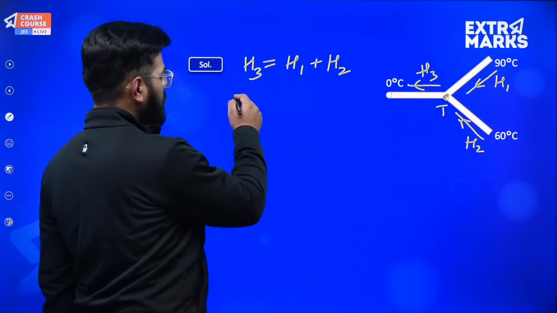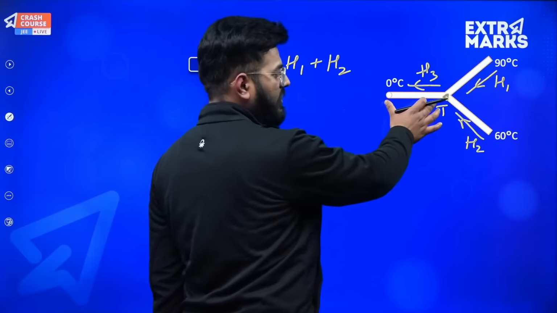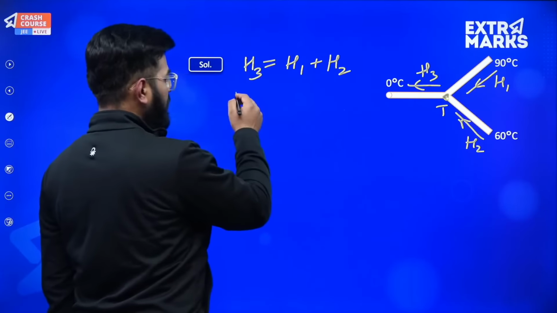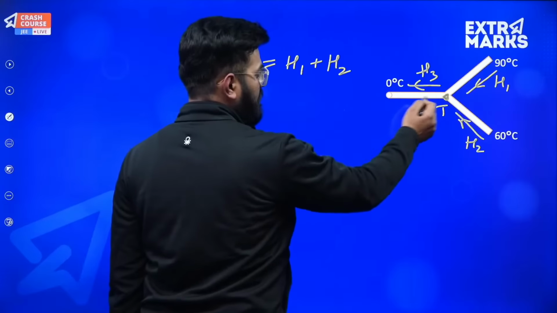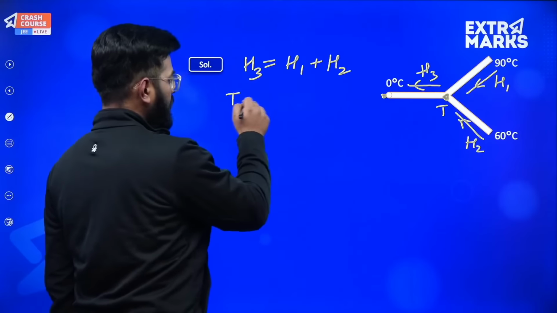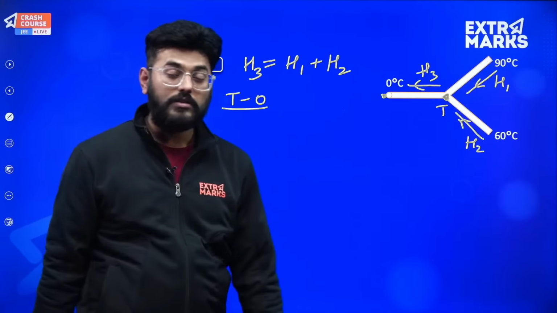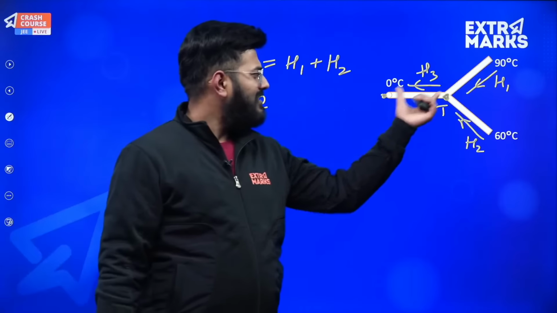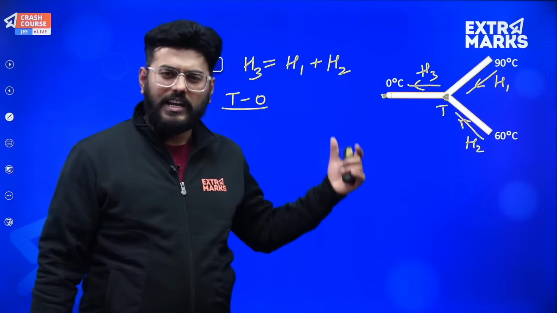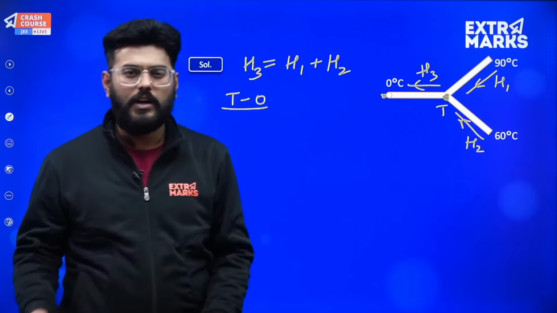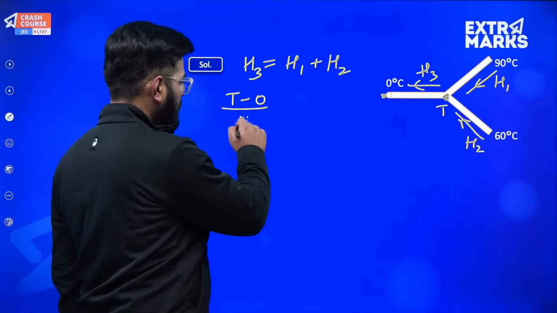So H3 will be how much? It will obviously be temperature difference divided by the resistance. Here the temperature is T and here it is 0. So it will be T minus 0 divided by the heat resistance. The heat resistance is individually the same for each of the rods. We can consider them to be R, right?